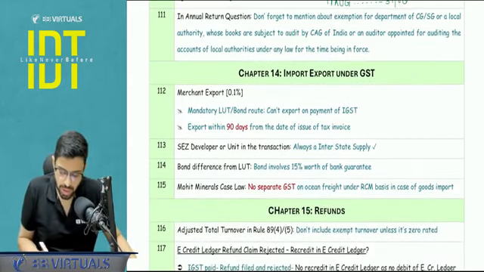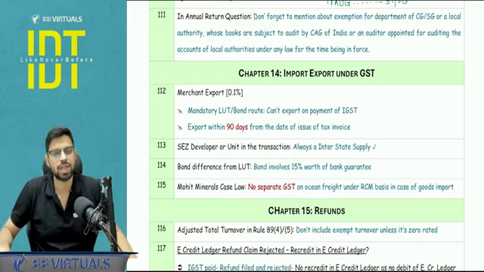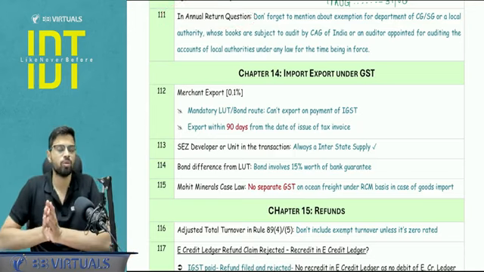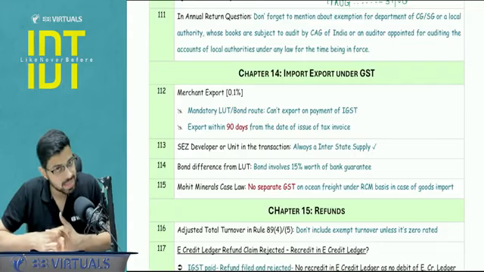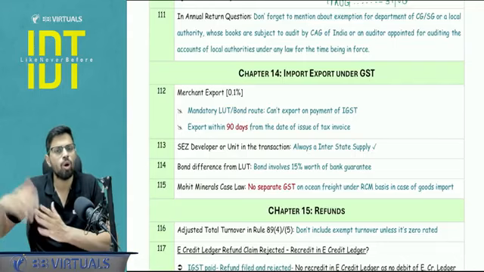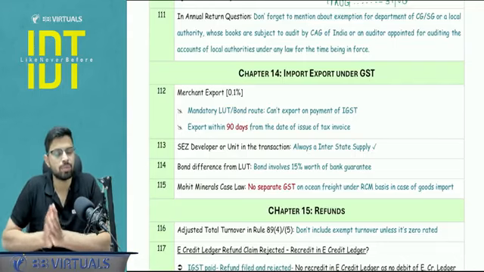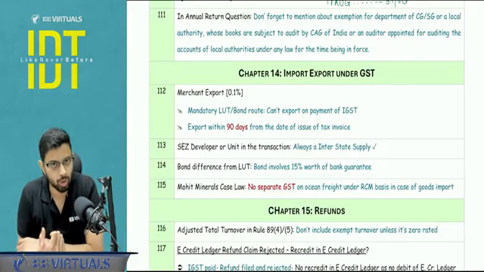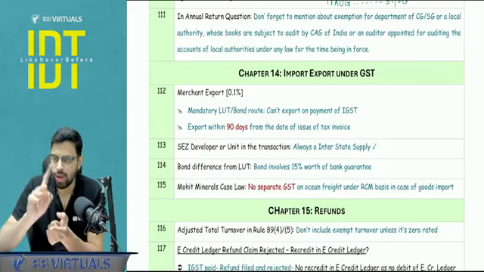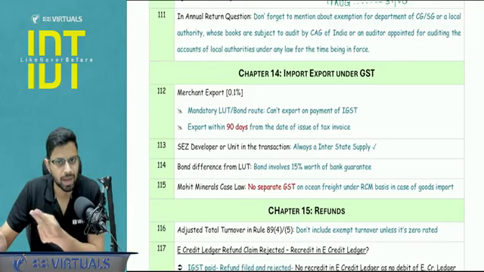Yes, in an annual return question, if they ask you with respect to GSTR 9, don't forget to quote the exemption with respect to those who are required to get their accounts audited by the CAG or any auditor appointed by them, or for the local authority, there is a provision that the local authority may be required to get their accounts audited under their own law. So this is an exemption. They don't have to file an annual return. They don't have to file any reconciliation statement.